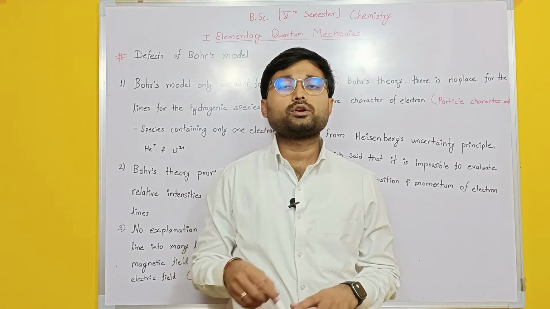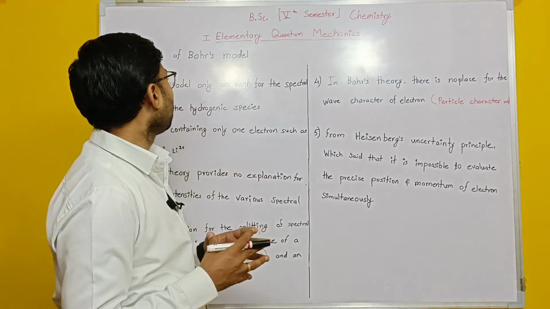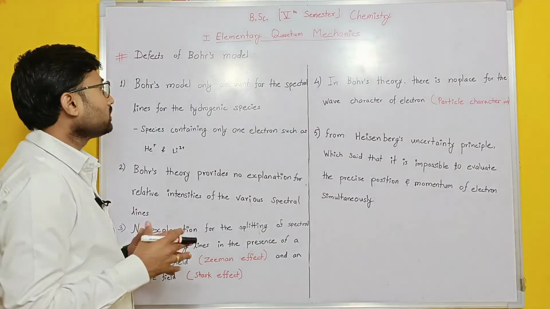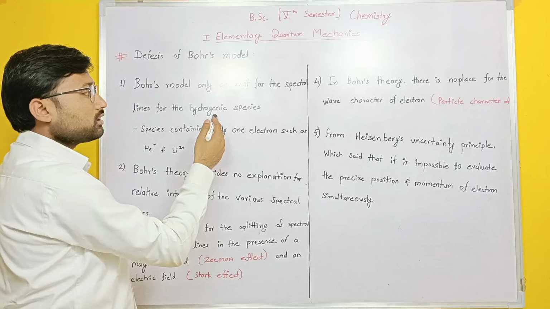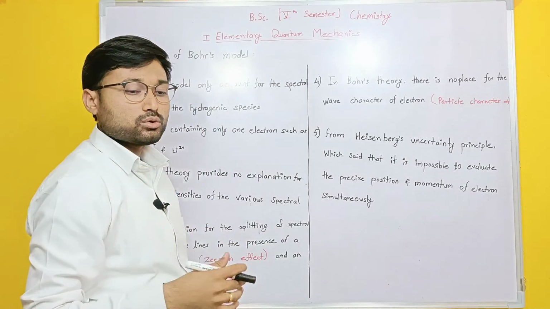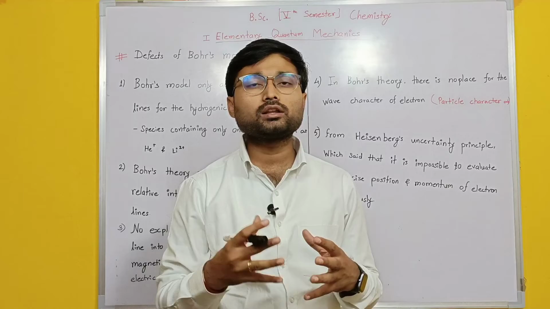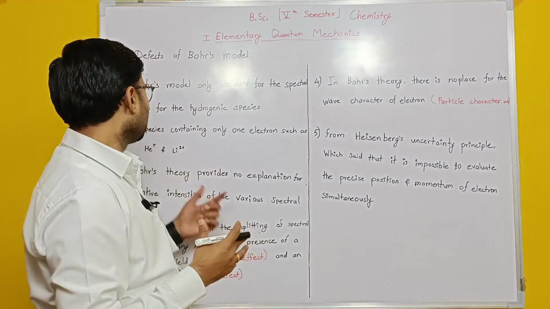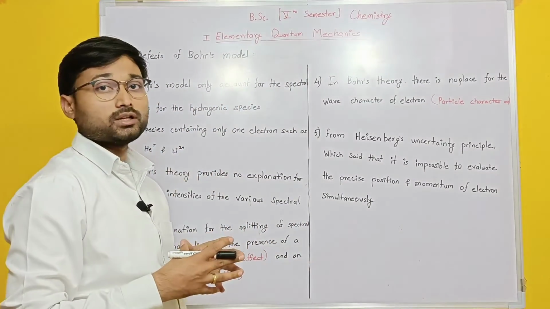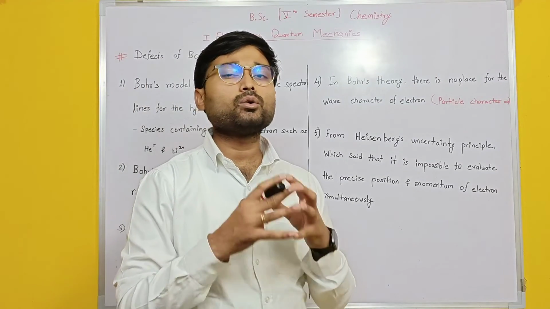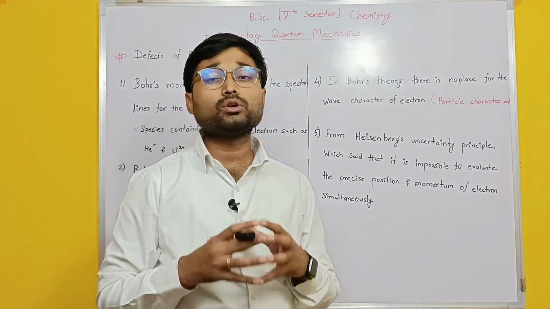Now we are going to see the defects of the Bohr model. The first defect was that the Bohr model only accounts for the spectral lines of hydrogenic species. Hydrogenic species means an atom that has only one electron. So what are those atoms? Like hydrogen, helium plus, or lithium 2 plus ion. These ions have only one electron, so the Bohr model is only applicable for species with one electron.